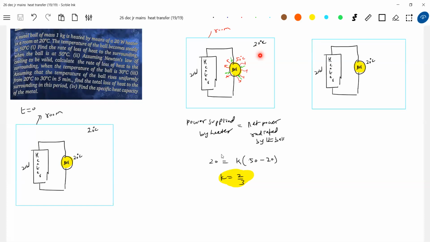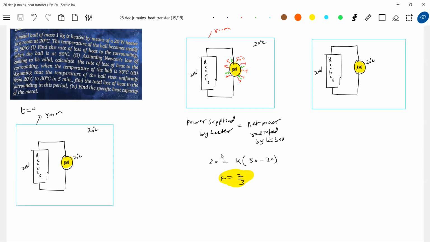The resultant. Okay, the net heat radiated by the ball is equal to the net heat received from the heater coil. So this is our discussion.